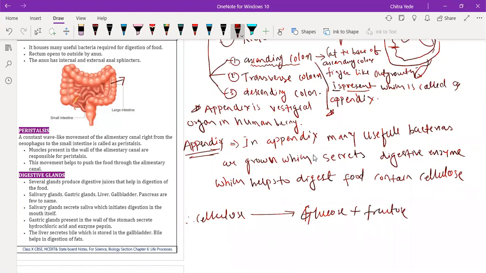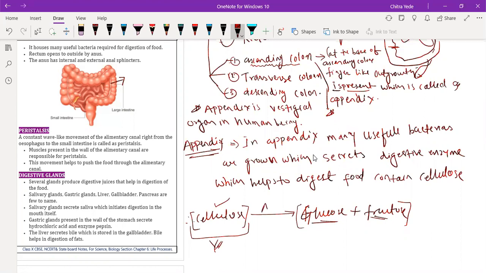But we are eating cooked food every day. Whatever food we eat in our everyday diet is cooked, is it or not? When we heat the food, the cellulose it contains breaks down into glucose and fructose. That means no cellulose is consumed by human beings, because we are eating cooked food.